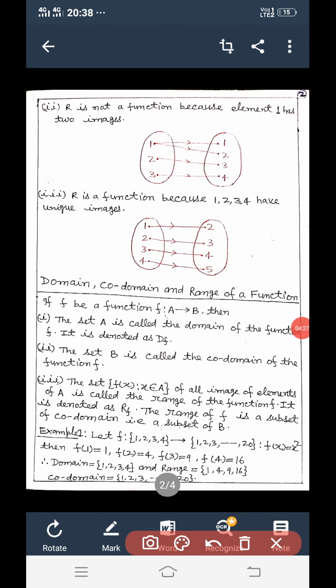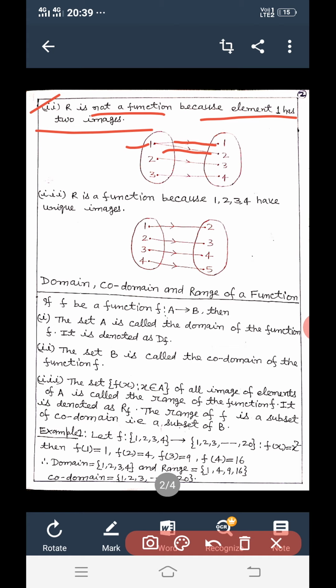Second, R is not a function because element 1 has two images. According to the first condition, every element has an image, means unique image, one and only one. But here the element 1 has more than one image, that is two images, 1 and 2. So R is not a function.